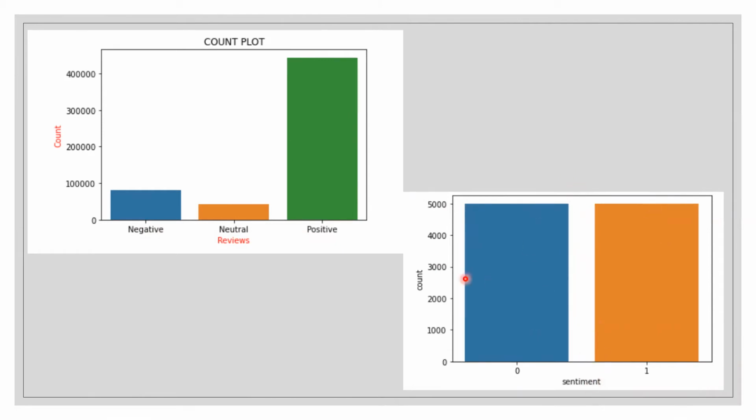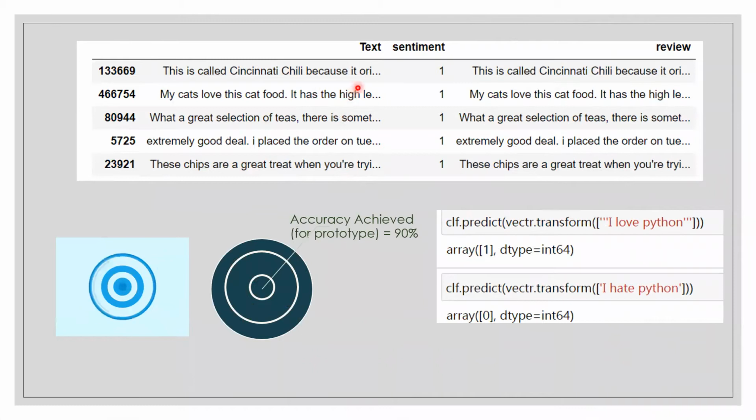So we have almost the same number of positive and negative sentiments. This is a basic output of the data set. With the input text, we get the sentiment. Sentiment 1 is a positive review, and sentiment 0 is a negative review. Since there are more positive reviews in the test data as well, we will get more positive reviews.